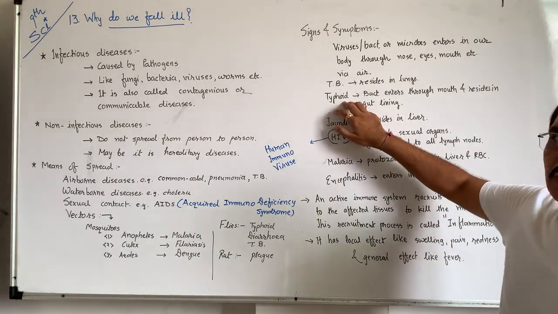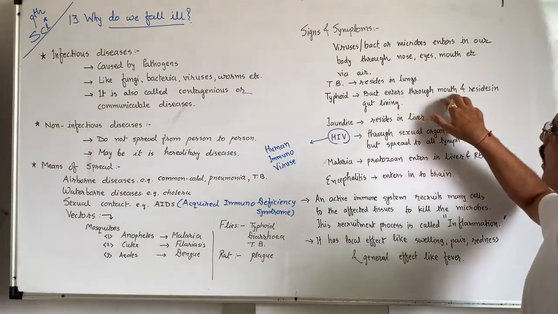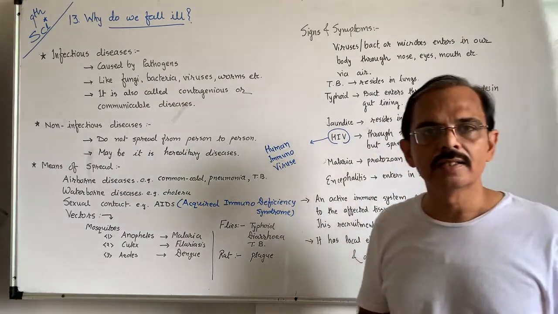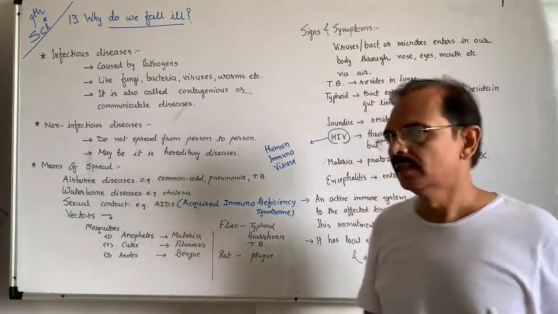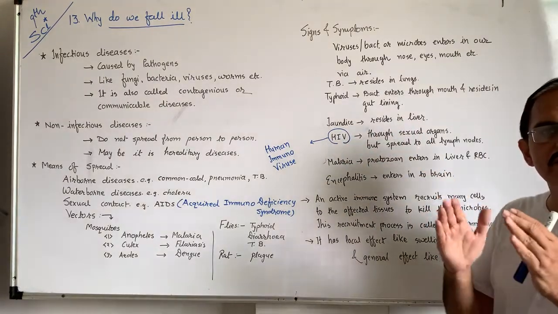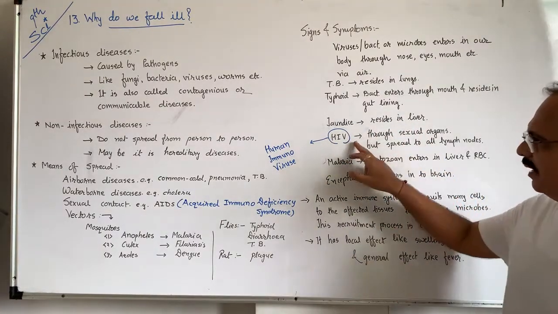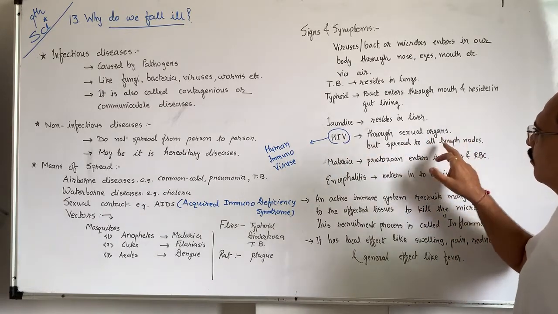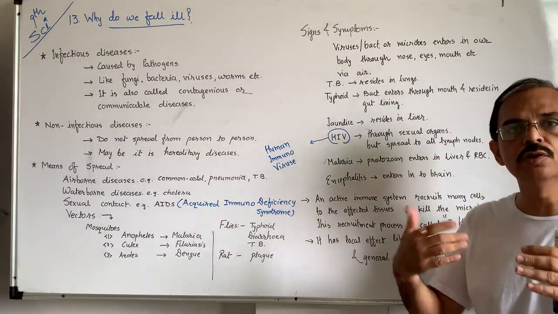Typhoid bacteria enters through the mouth and resides in the gut lining. Gut lining means esophagus. Jaundice resides in the liver, so it affects the liver. HIV enters through the sexual organ, but spreads to all lymph nodes.